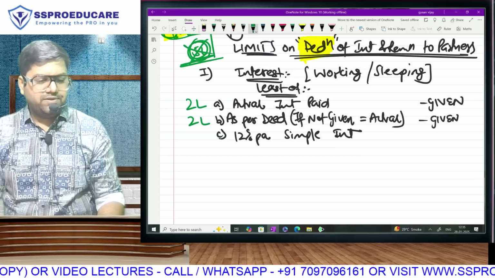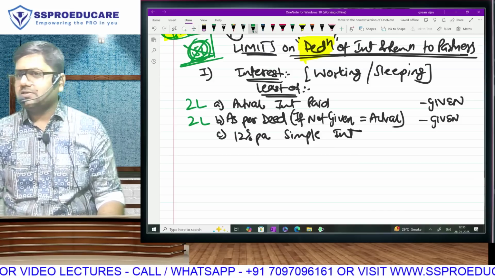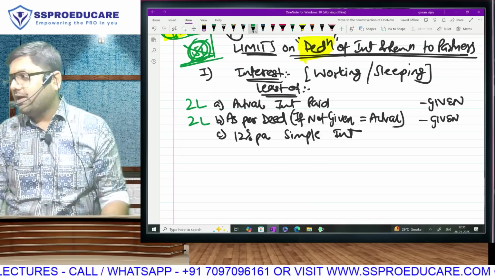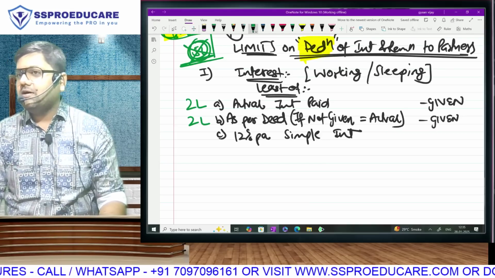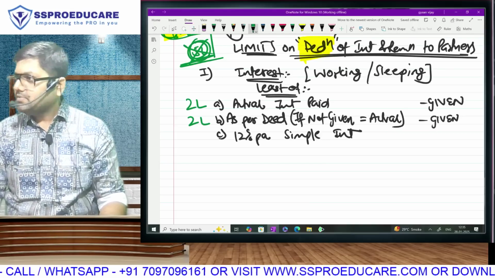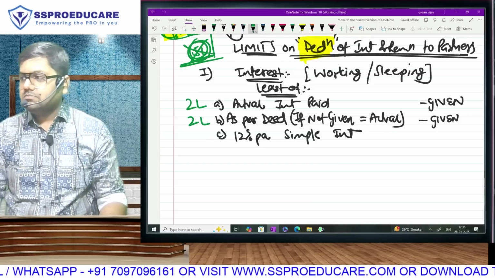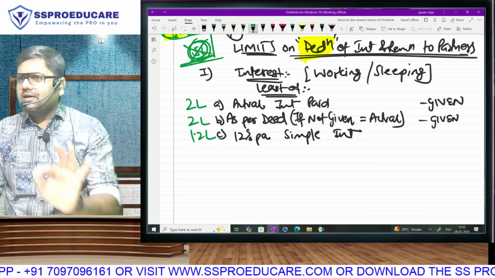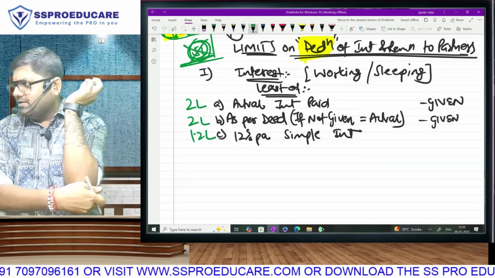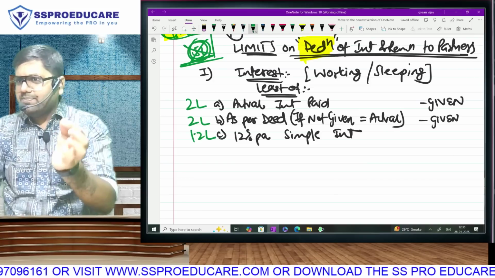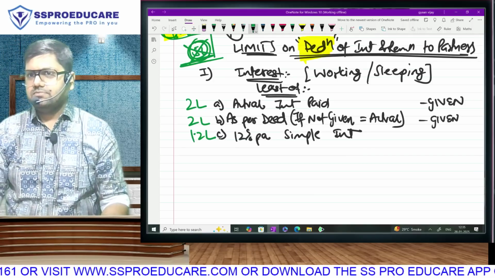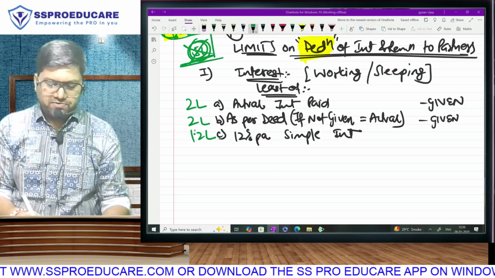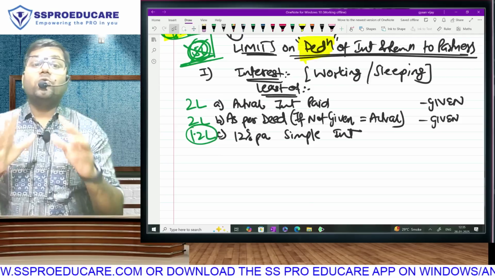If 20% is 2 lakh, then 12% is how much? 1,20,000. What is the lowest of them? So what will be your allowed deduction? Now you understand the full process.